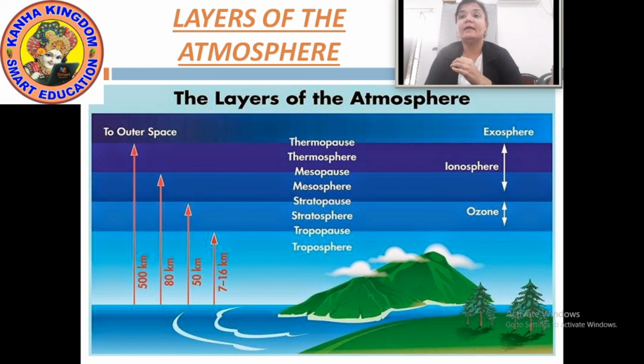So these are the layers of the atmosphere: troposphere, stratosphere, mesosphere, thermosphere and exosphere. That is the last layer. I hope you all have noted down all the layers of the atmosphere.